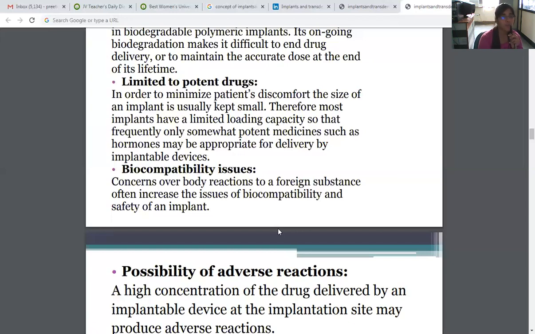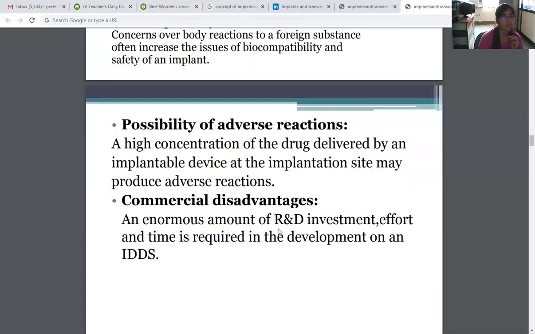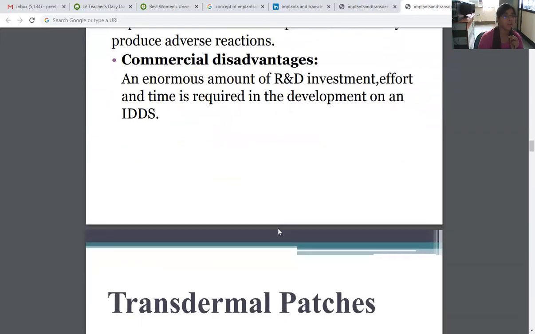Biocompatibility issues: concerns over body reactions to foreign substances often increase the issues of biocompatibility and safety of an implant. Possibility of adverse reactions: a high concentration of the drug delivered by an implantable device at the implantation site may produce adverse reactions. Commercial disadvantage: an enormous amount of R&D, investment, effort, and time is required in the development of an implant drug delivery system.